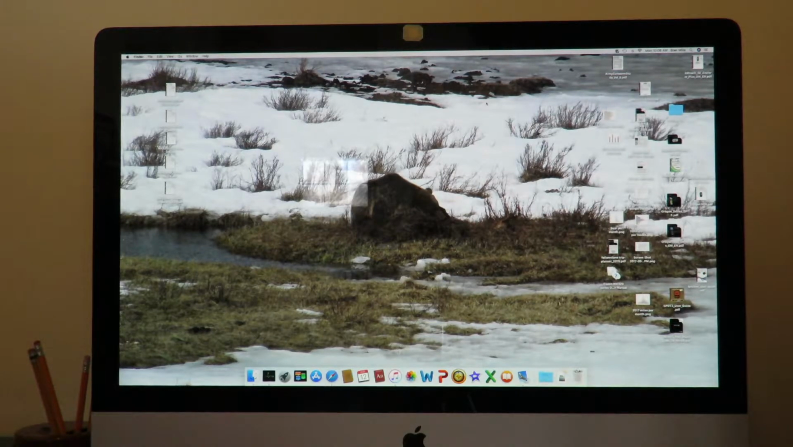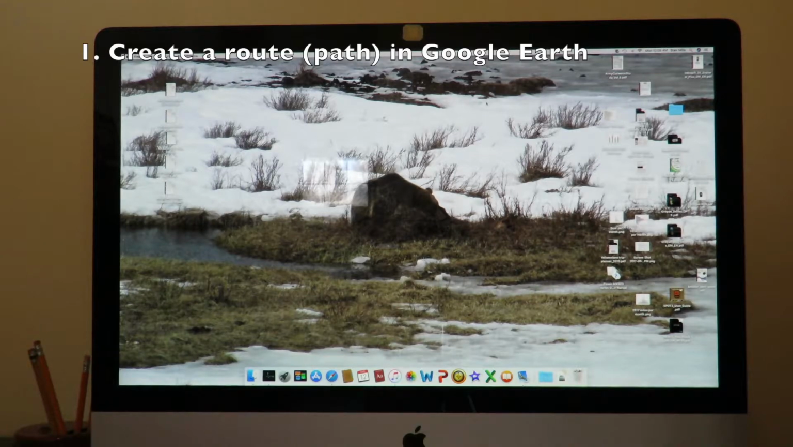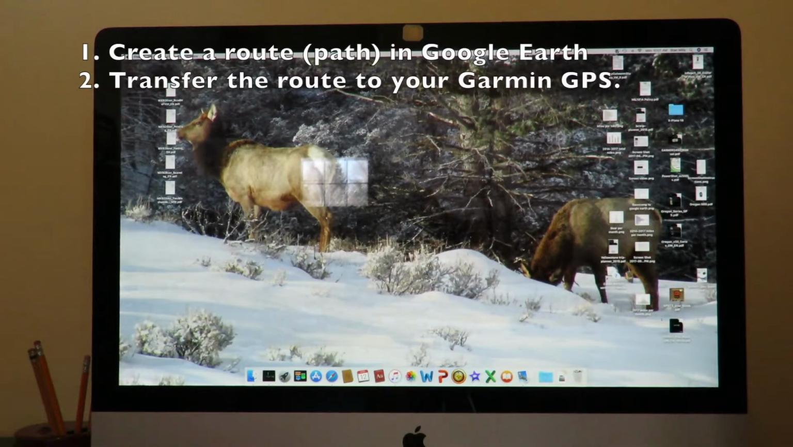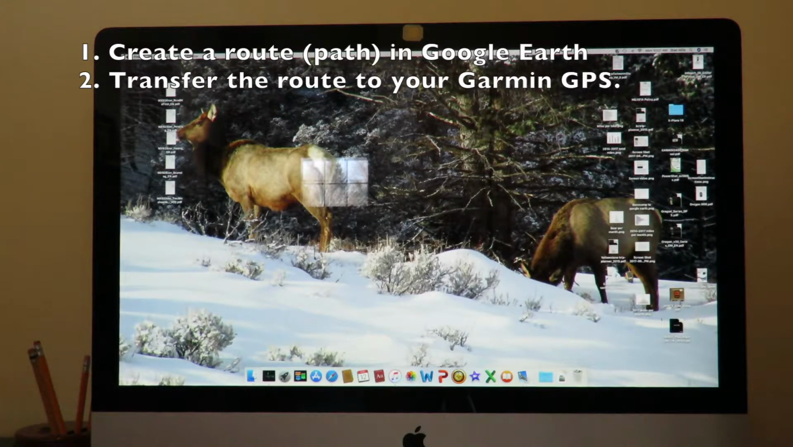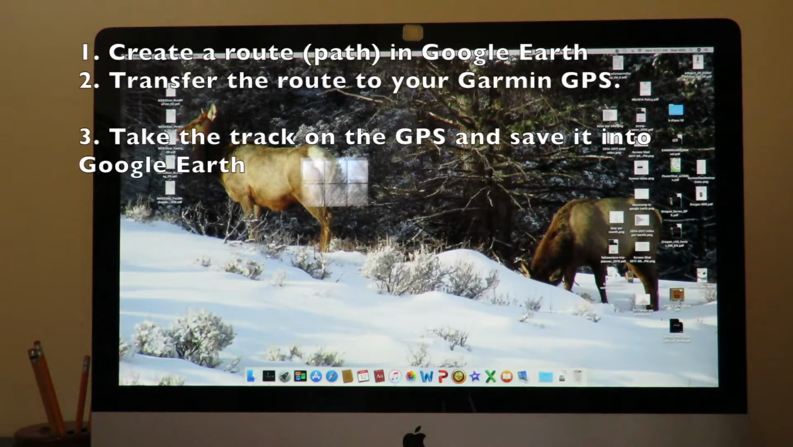In this video, I will show you how to create a route or path in Google Earth and then transfer your route to your Garmin GPS. And then I'll show you how to take the track that you created on your GPS from your last hike and save it back in to Google Earth.